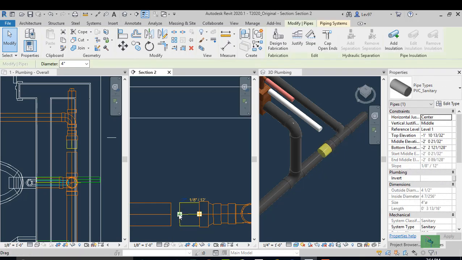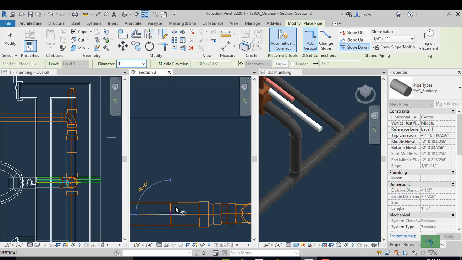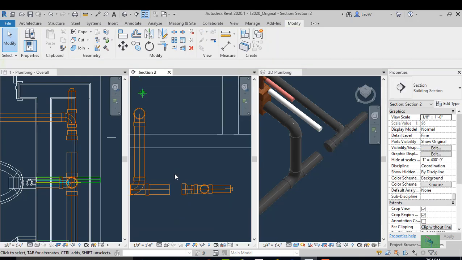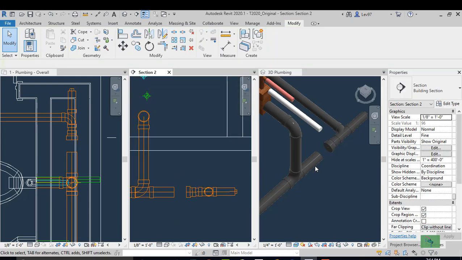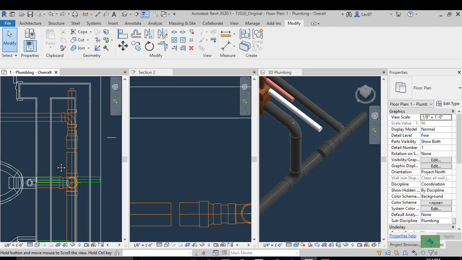Let's slope, draw pipe down. Let's see if I can get it this way. Can I get it this way? Nope. Okay, so what's going on here? I am going to undo. Okay, let's try this again.